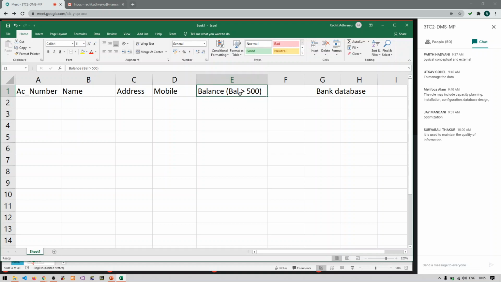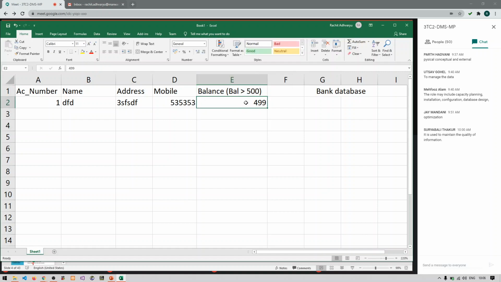So here I am saying that for each and every type of transaction on this particular account, let us say one, some name, some address, some mobile number, and now here some balance, let us say 499. So this is the integrity constraint or condition that has been imposed on a particular database or a column. What is the constraint? The constraint is balance should be greater than 500.